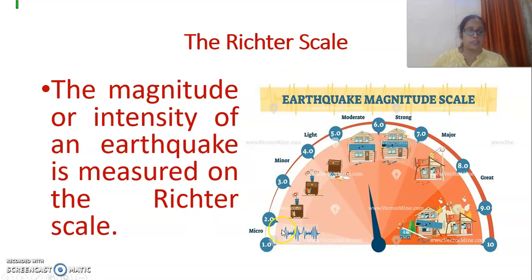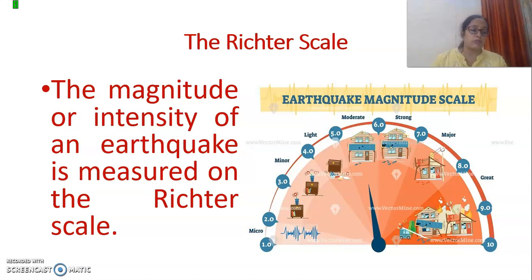I have given the picture here. You can see if it is 1 then it is micro, when it becomes 3 then it is minor, 4 to 5 it is light, 5 to 6 it is moderate, 6 to 7 it is strong, 7 to 8 it is major, then 8 to 9 and towards 10 it is a great earthquake. These are all the magnitudes or intensities of the earthquake. If it is micro then there is a little shake in the earth's surface. But when it comes to strong, then there can be a loss of life as well as property, right?